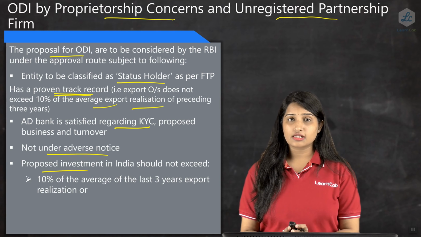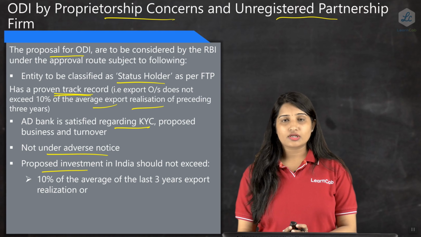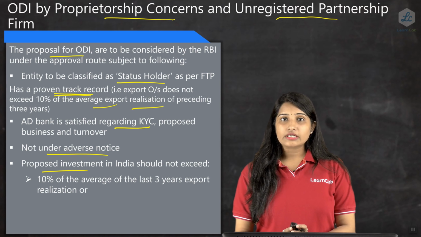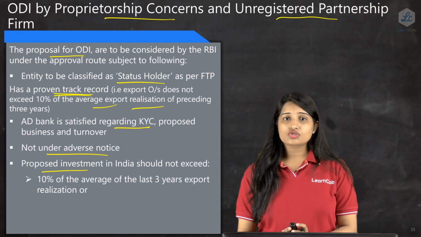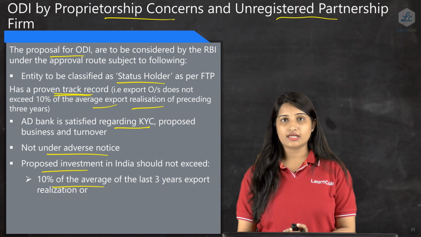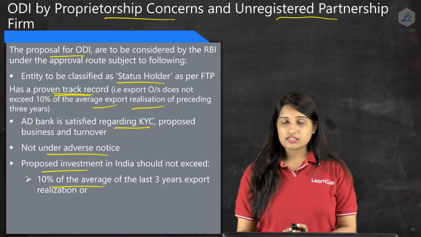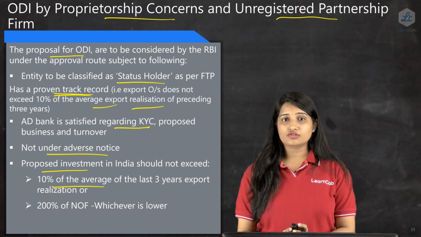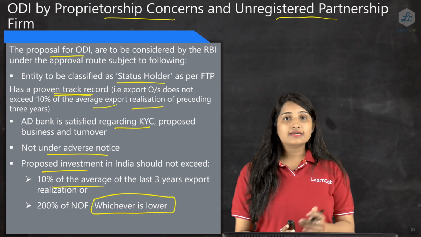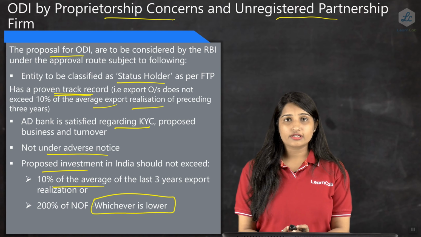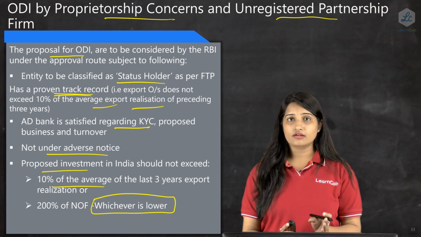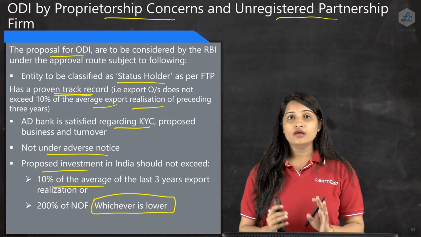How much can you remit outside India? Let's say you have a proprietorship concern or an unregistered partnership firm, then how much can you remit outside India? The remittance is subject to a limit which will not exceed 10% of the average of the last 3 years' export realization, or 200% of the net owned fund, whichever is less. So here we need to keep in mind that whichever is less is important. Either 10% of the average of the last 3 years of the export proceeds which are realized, or 200% of the net owned fund is allowed.